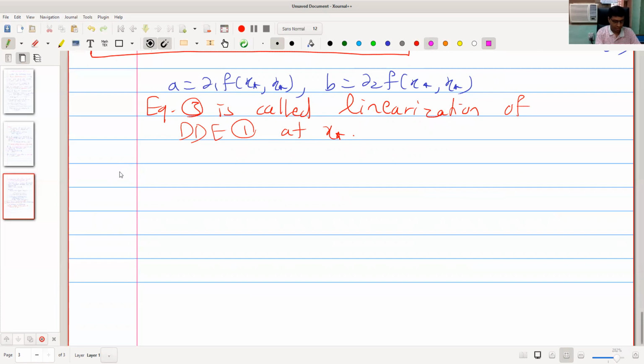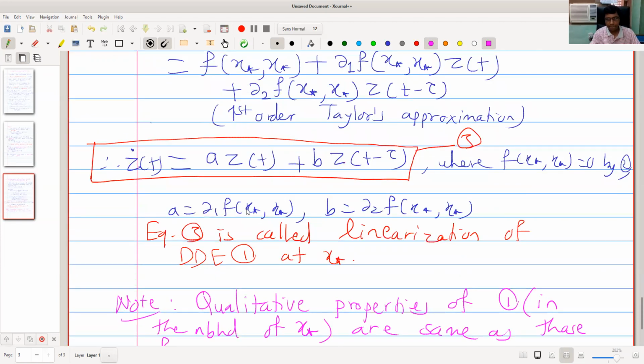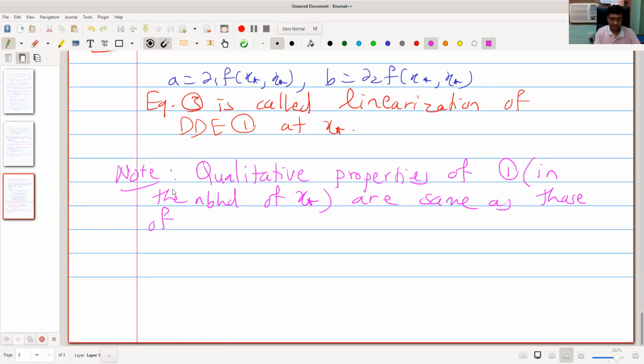Important note is that the qualitative properties, like stability, of equation 1 in the neighborhood of x star, meaning locally, are the same as the qualitative properties of the linear equation 3, its linearization.